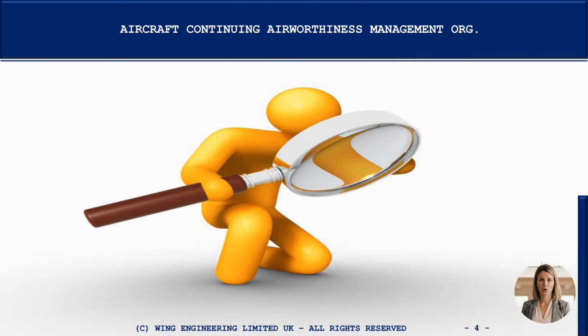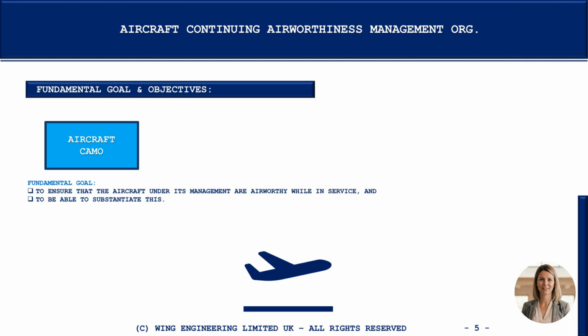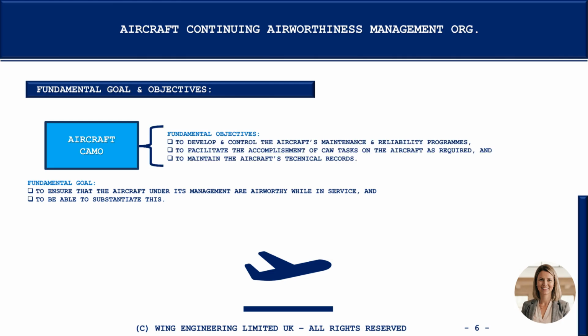What is the fundamental goal and objectives of an aircraft continuing airworthiness management organization? As indicated in the first presentation of this series, the fundamental goal of an aircraft CAMO is to ensure that the aircraft under its management are airworthy while in service, and to be able to substantiate this. In order to attain this goal, the organisation needs to achieve the following fundamental objectives. 1. To develop and control the aircraft's maintenance and reliability programs. 2. To facilitate the accomplishment of continuing airworthiness tasks on the aircraft as required. And 3. To maintain the aircraft's technical records.